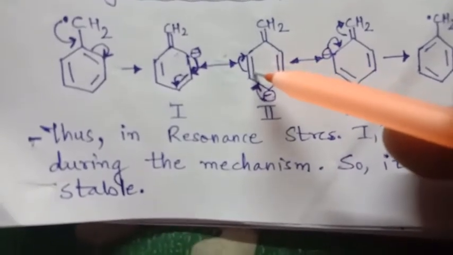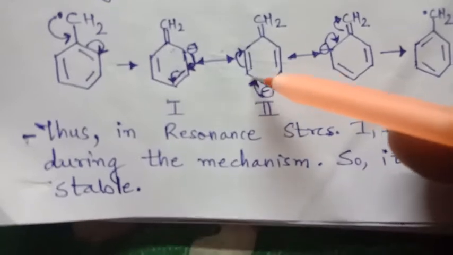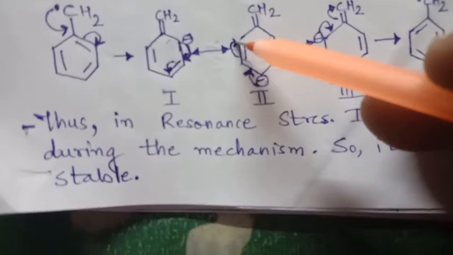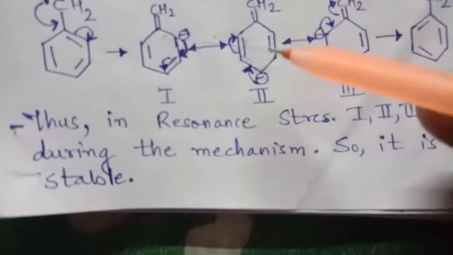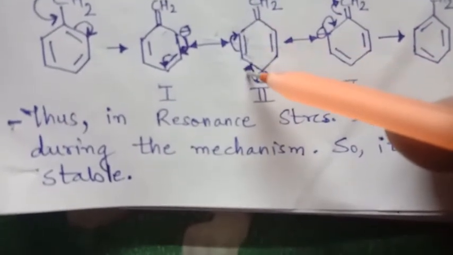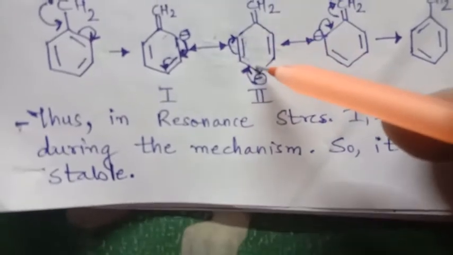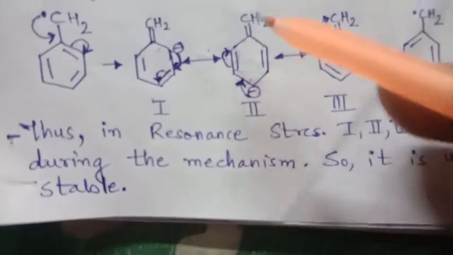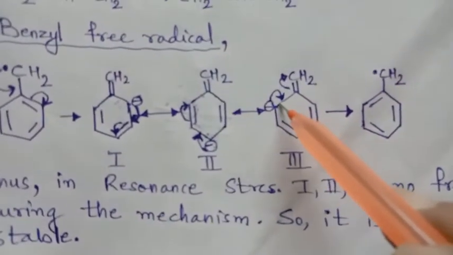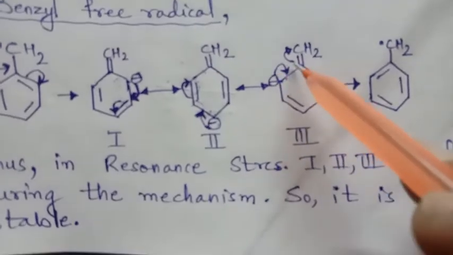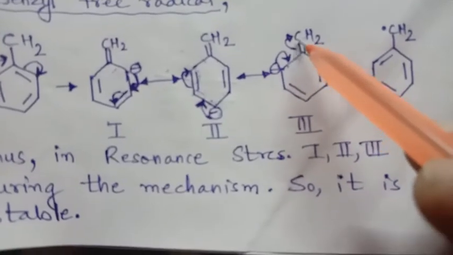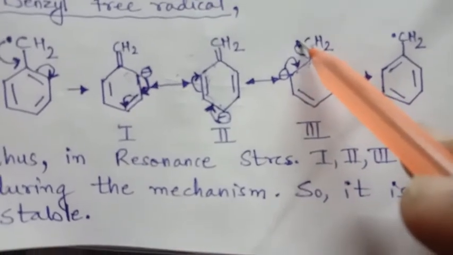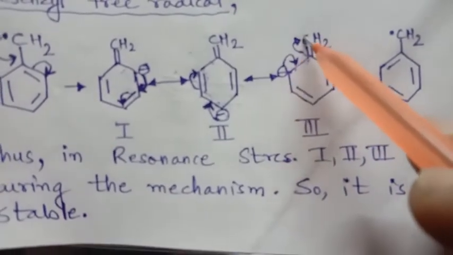Simultaneously this bond will break. It will give one charge over here and the bond will be formed here, and negative will again be over here, right? So the shifting of the bond is taking place. So this bond will come over here now, and again this negative charge will be given here, which we can see here. So as soon as this is given here, then this bond, which was due to the free radical here, will give back the free radical there.